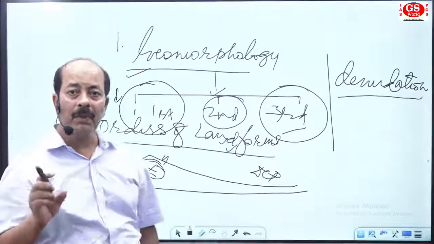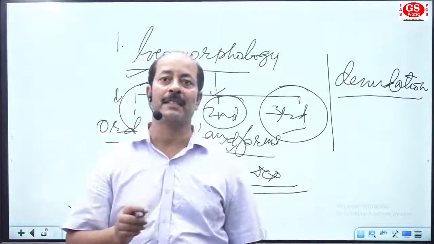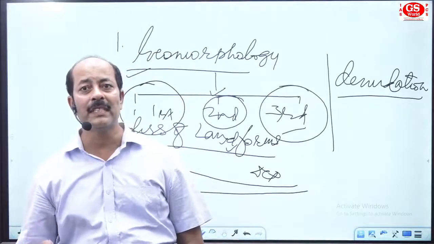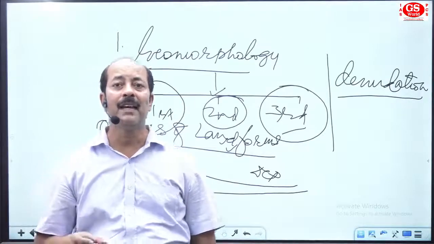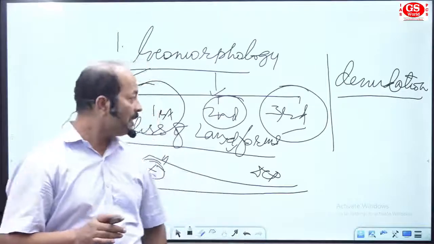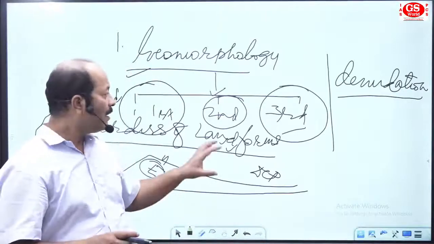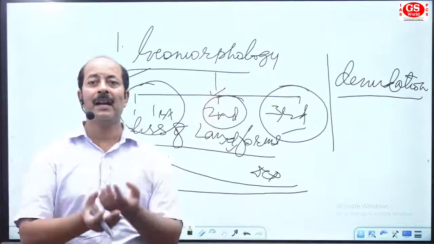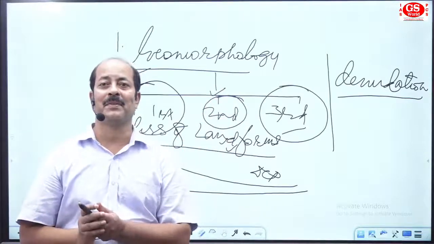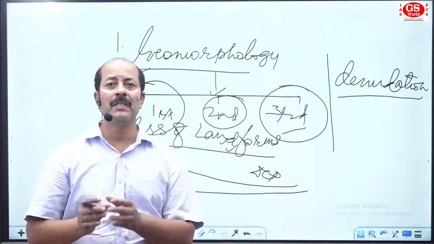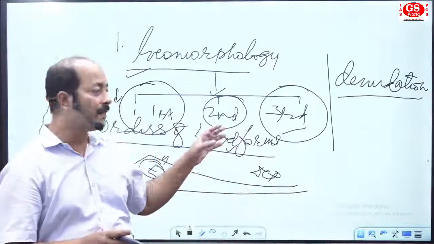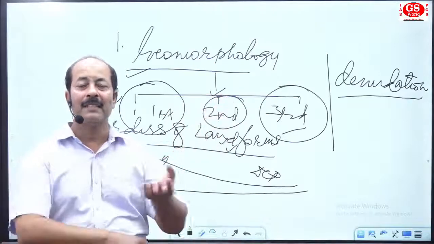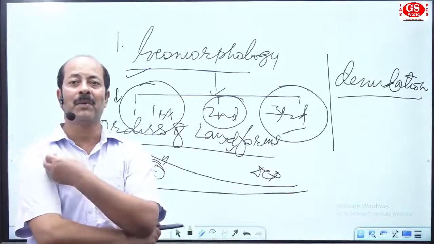So landforms originate by both processes, first by erosion and second by deposition, collectively known as denudation. In geomorphology, if you understand these three words, you can understand the syllabus also. You need not go into the detail of other areas, but once you remember the three orders of landforms, it is the total content of geomorphology.